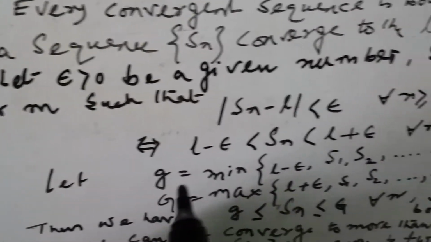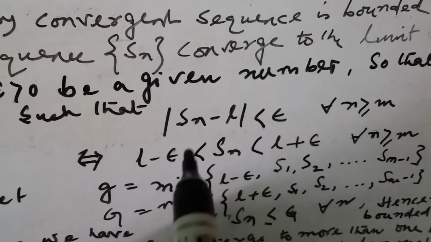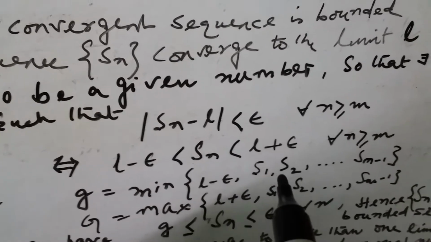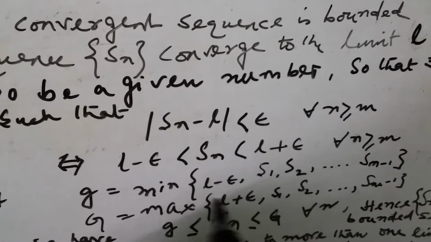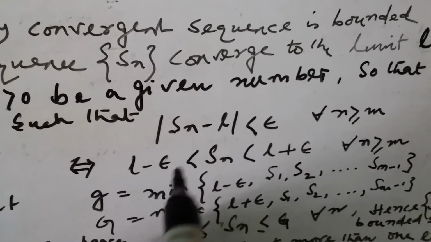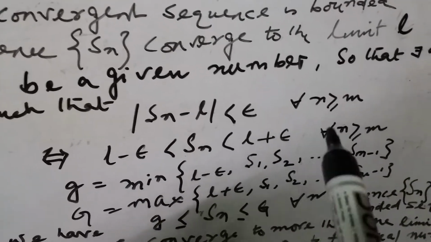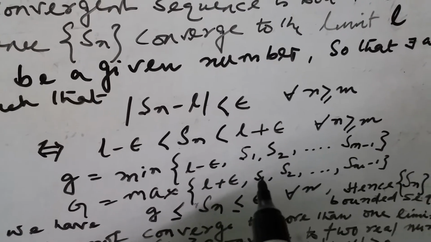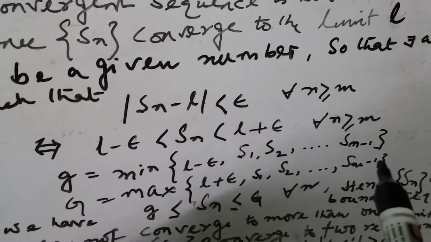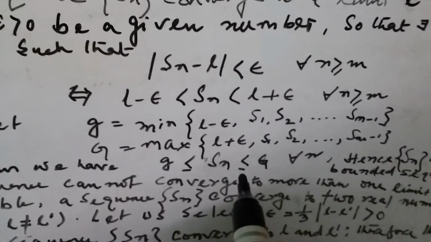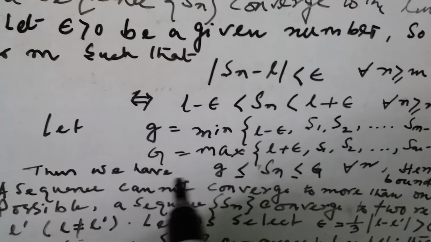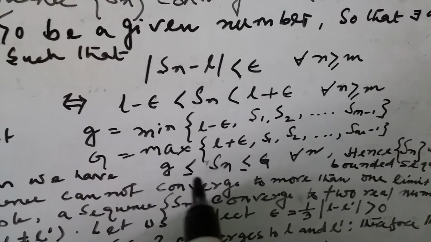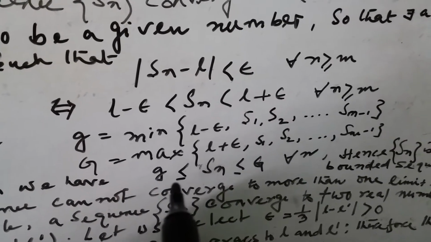Now let g be the minimum, meaning the minimum of L minus epsilon, S1, S2, up to Sm. And let G be the maximum, that is the upper bound: the maximum of L plus epsilon, S1, S2, up to Sm. So we can write Sn is less than or equal to capital G and greater than or equal to small g.